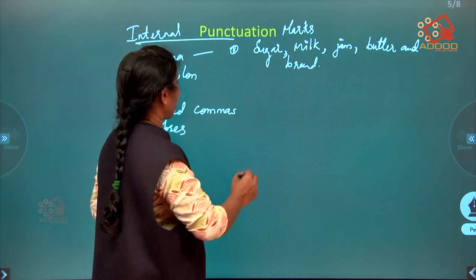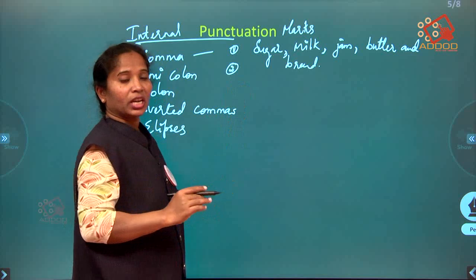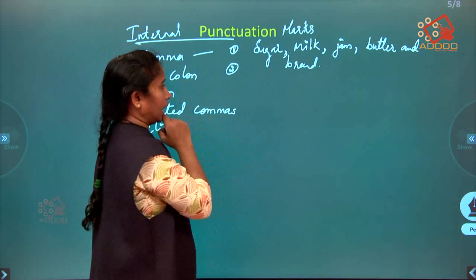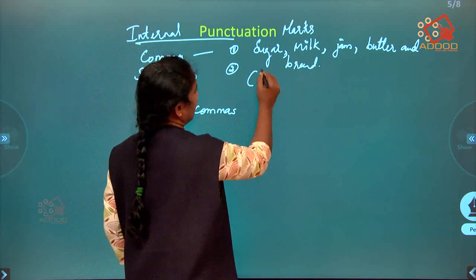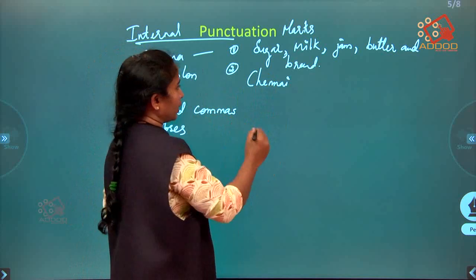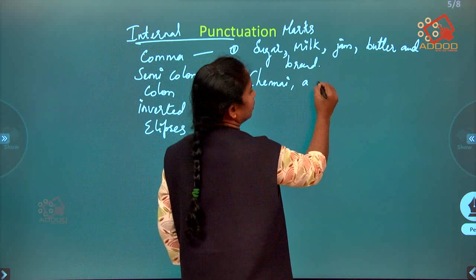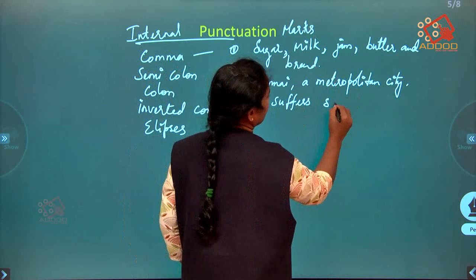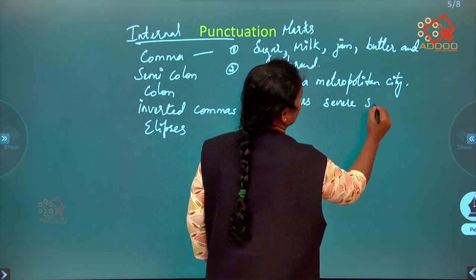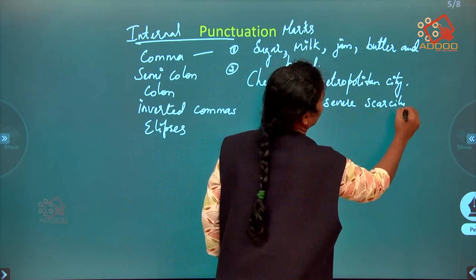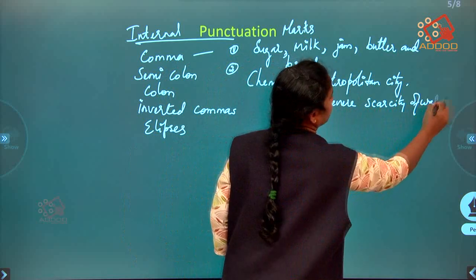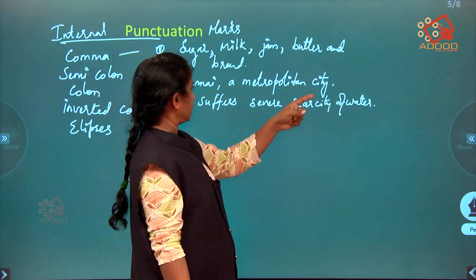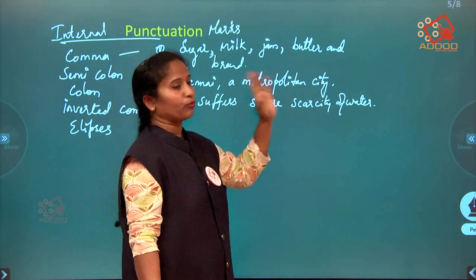Again, when do we use commas? To differentiate a relative clause. For example, if I say Chennai, a metropolitan city, suffers severe scarcity of water.